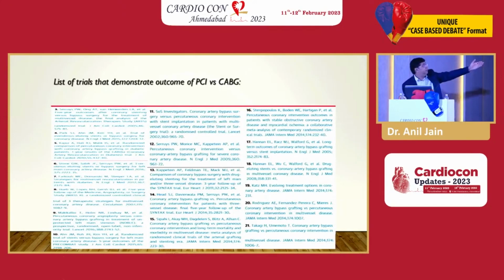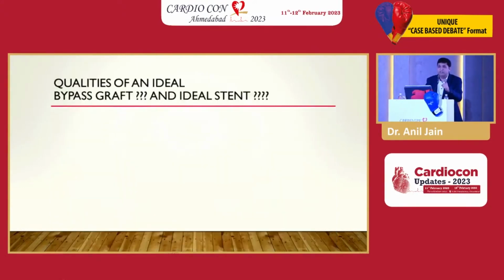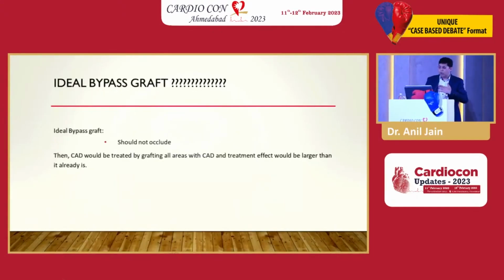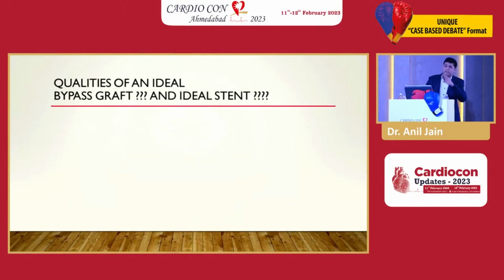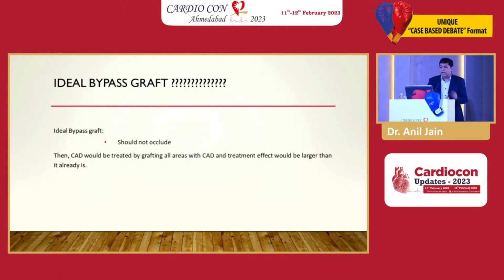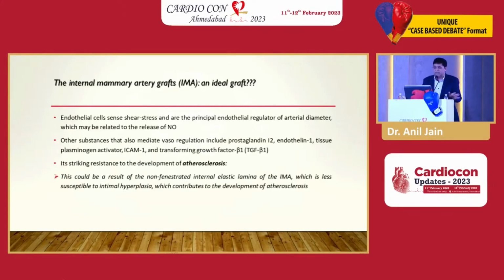Look at this. This is the number of papers, and this is just a small screenshot. I can give you 1,000 papers that give you the outcome of CABG. CABG means survival, live. The patient lives, he does not die. Now, suppose you want to say, okay, what should an ideal graft or an ideal stent be? An ideal bypass should not occlude. That is the most important thing. If it doesn't occlude, you can put it everywhere and everything is fine. Look, what is the quality of the left internal mammary?